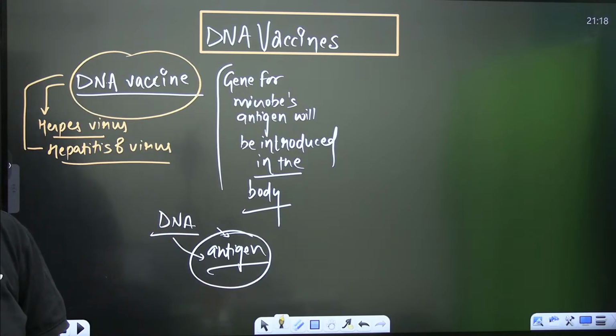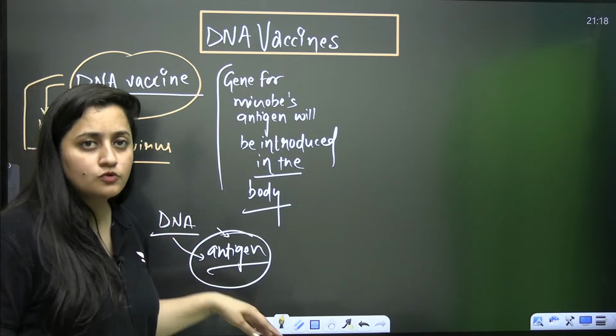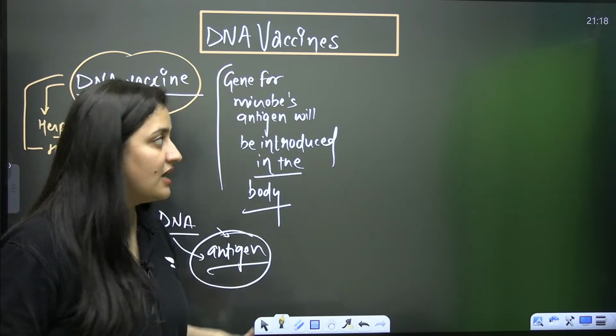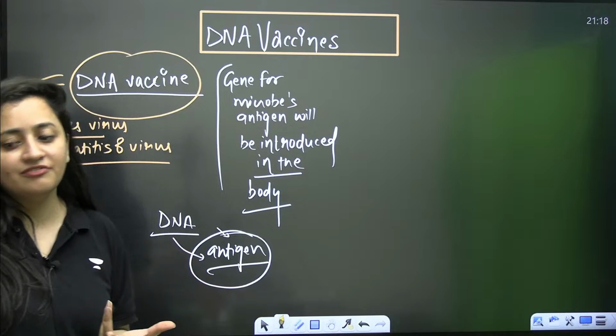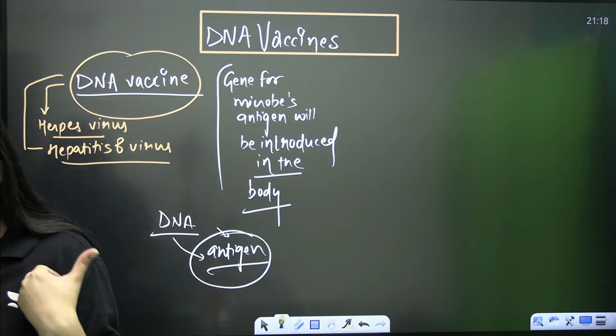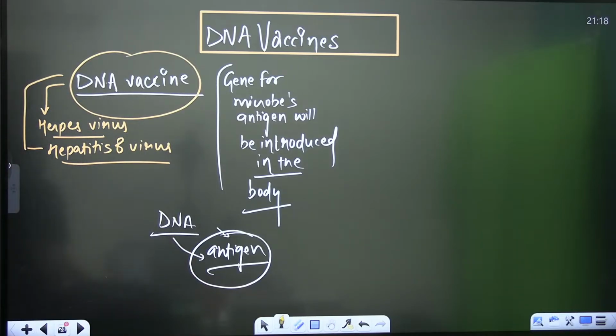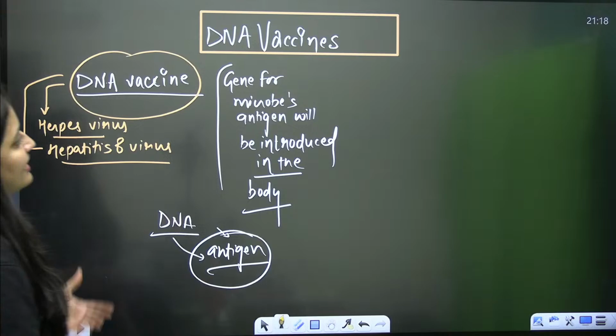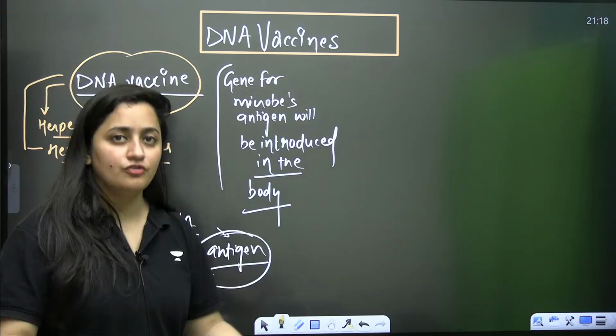Clear? So we do not have a full microbe, so it is not going to cause disease in our body. We just have a few genes of that microbe that are sufficient to create the immune response only. So this is about the DNA vaccine. This is also an application of your biotechnology.